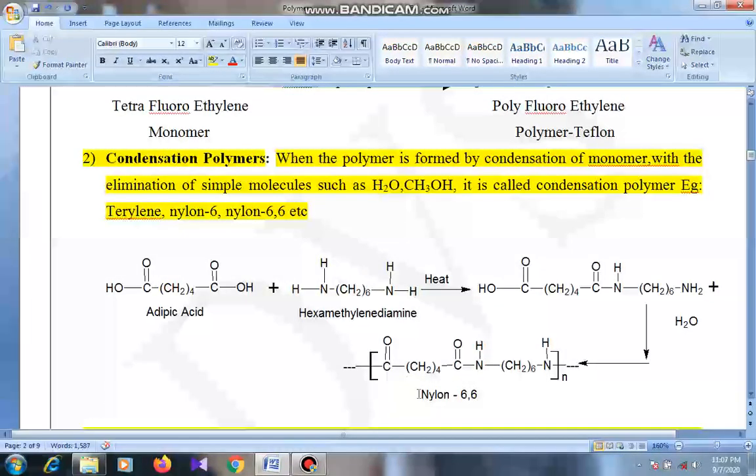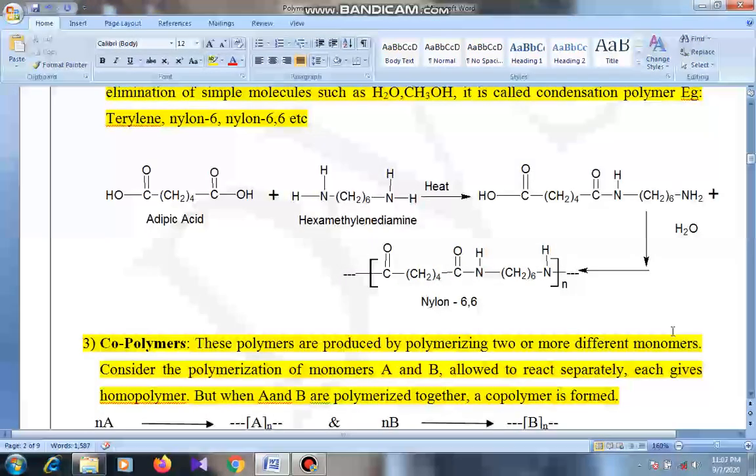Here, in the preparation of nylon 6,6, adipic acid and hexamethylene diamine undergo condensation on heating with the elimination of a water molecule, with the formation of an amide bond. Nylon 6,6 is formed. Condensation takes place between the two monomeric units with the elimination of simple molecules.